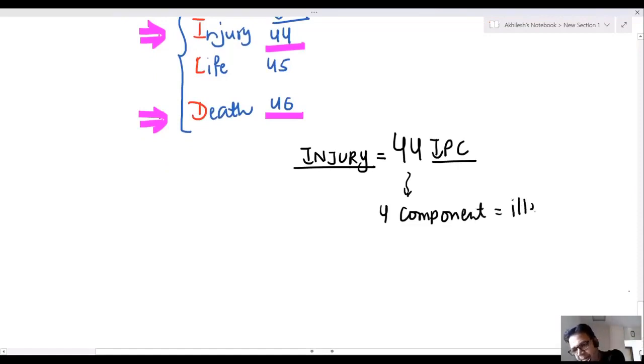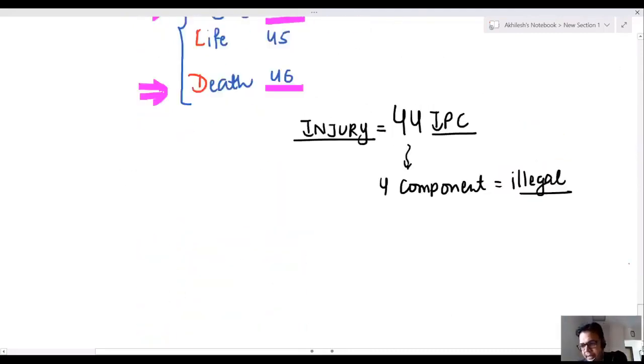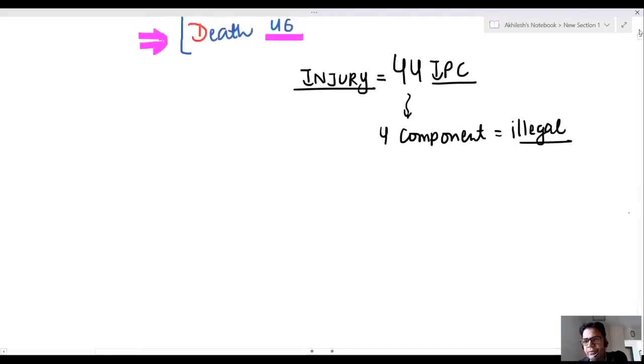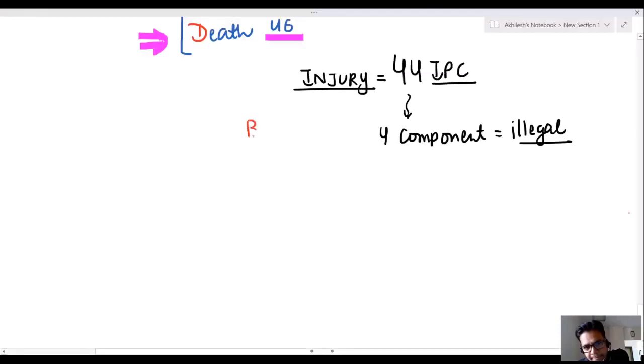Any illegal harm to 4 components. What are these 4 components? Body, mind, reputation, and property.